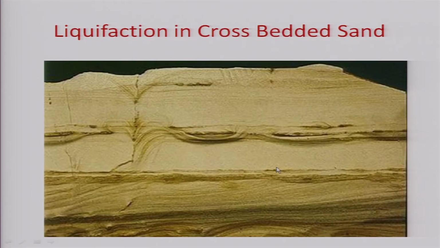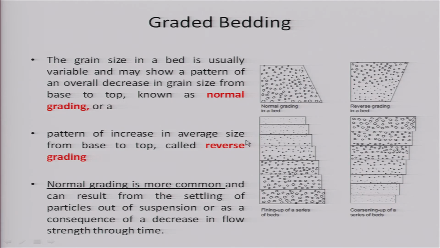A very common thing you find in the rock record is a cross bed lamination showing liquefaction. That means a sediment may get trapped some water here and then these sediments start affecting the other layer. So, a cross bed layer is followed by a horizontal layer, but again these are small ripples which get preserved here. Then another type of bedding is called graded bedding.